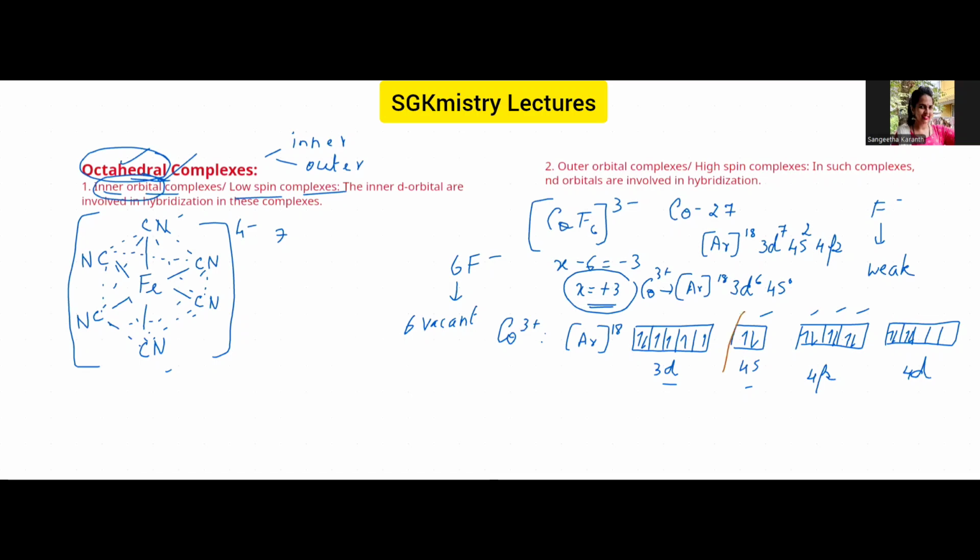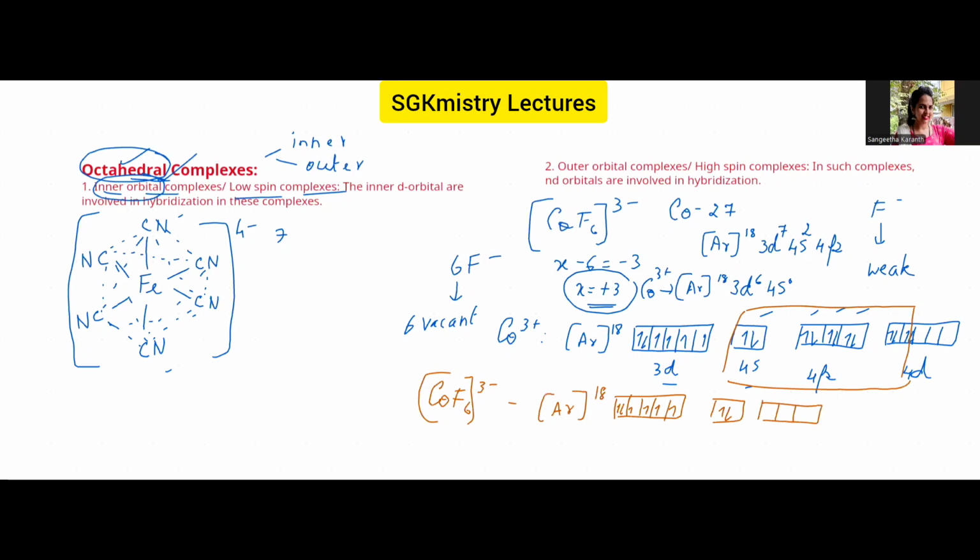Now you can see that in the presence of the fluoro ligands, we get argon, then we have these electrons which are not forcibly paired, so it will be as such. Then we have the 4s, 4p, then the 4d.